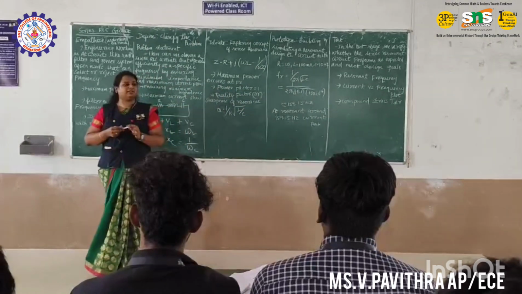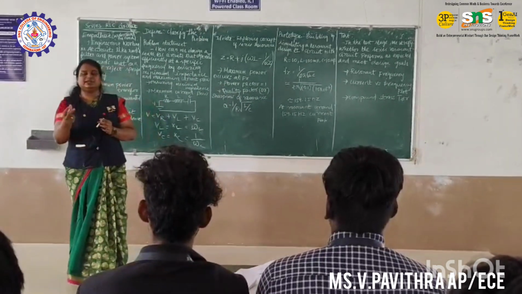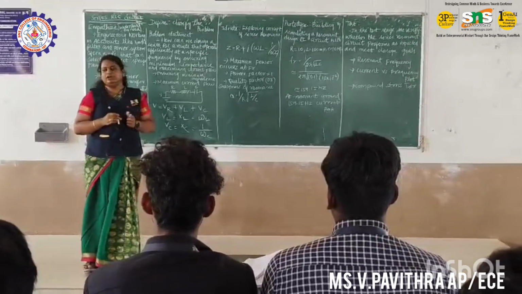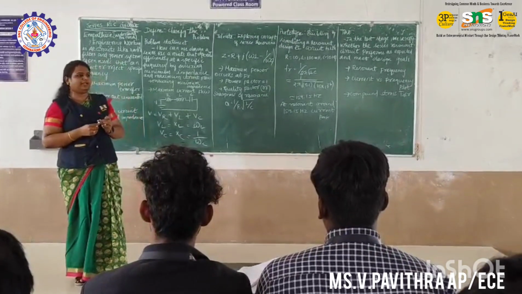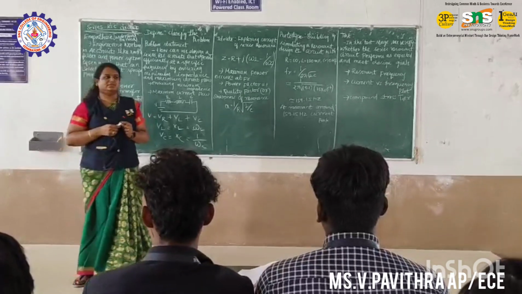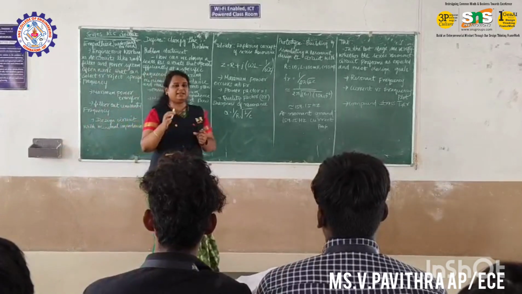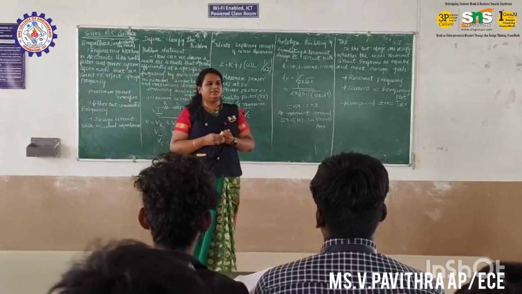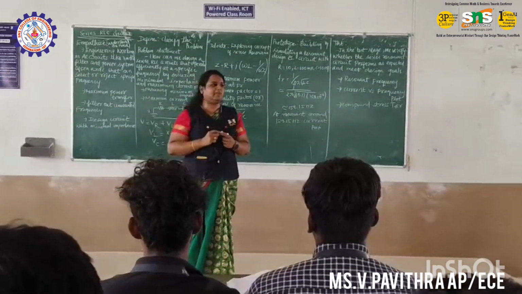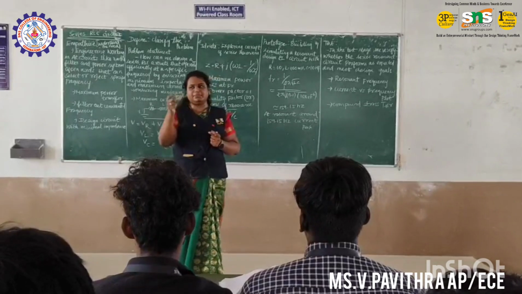What is quality factor? What is the meaning of quality? For example, if you are buying a cell phone, right? What quality are you expecting from the cell phone? Battery. Then, in my point of view, I will say the pixel camera, front camera and back camera.